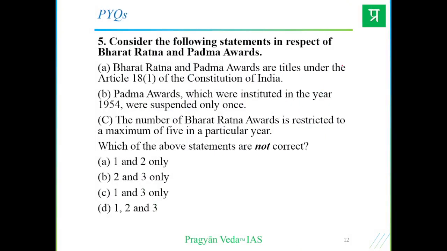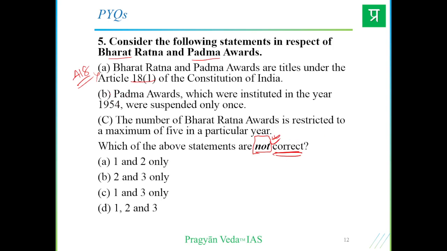Next question, consider the following statements in respect of Bharat Ratna and Padma Awards. You remember Article 18 we discussed, prohibition of any titles. Bharat Ratna and Padma Awards are titles under Article 18(1) of the Constitution. So it is not explicitly mentioned as such in Article 18. So it is wrong. But if you see, which of the above statements are not correct, sometimes we forget to see this hidden 'not correct' or 'incorrect' thing. Be very careful. Silly mistakes take our valuable years and stop us from clearing the prelims.